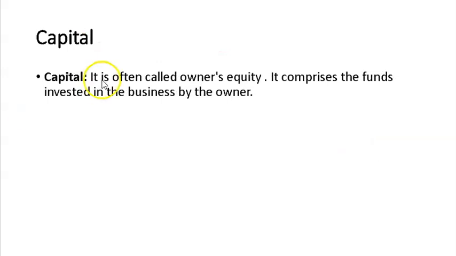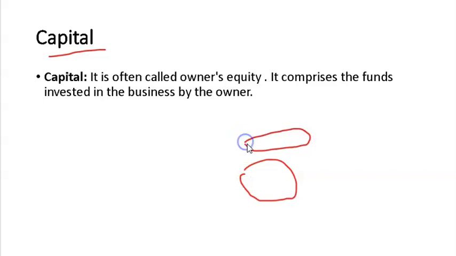So the next one is capital. Capital means the investment, so make sure to write investment. It is often called owner's equity. It comprises the funds invested in the business by the owner. Like if this is a business and this is an owner and he puts his money into the business, this is capital. The word capital means investment. The amount invested by an owner in the business is called capital. That's the easiest definition I can give.